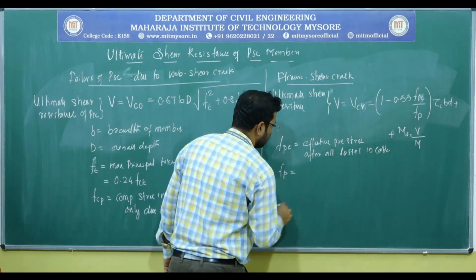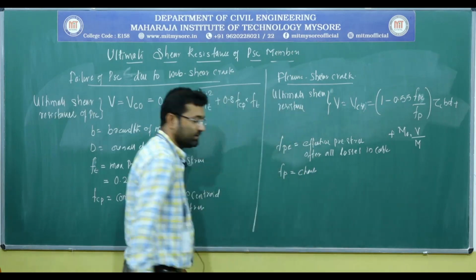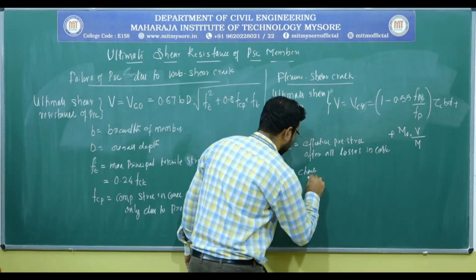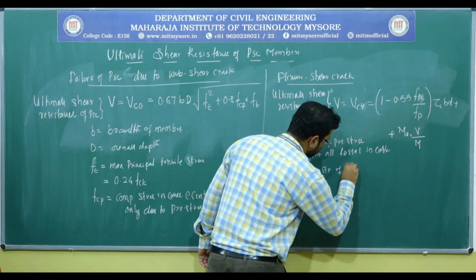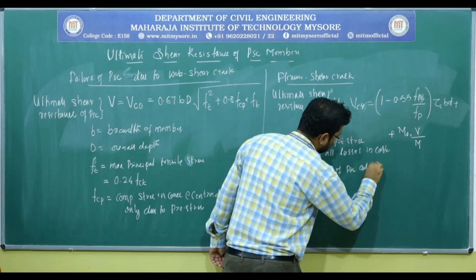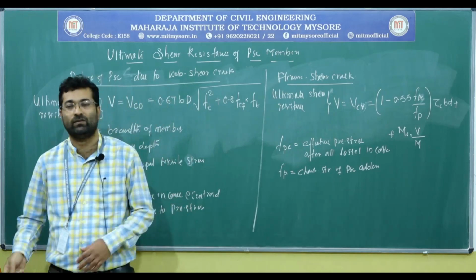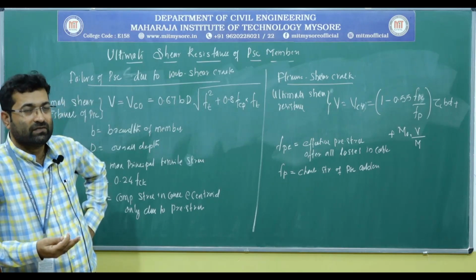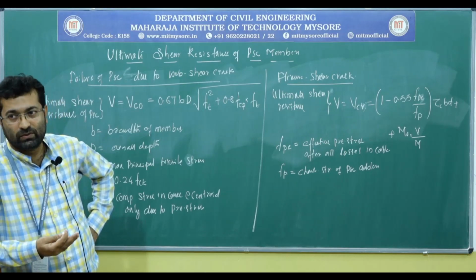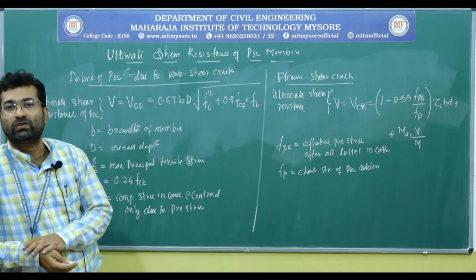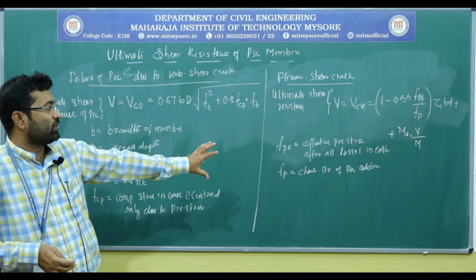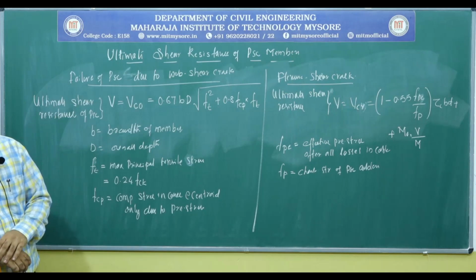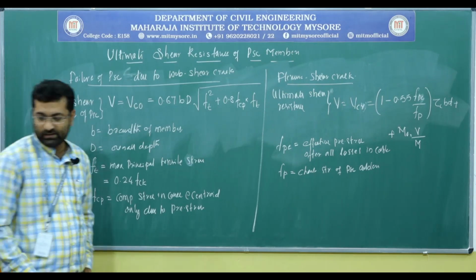Here, FP is the characteristic strength of pre-stressing cables, or you can say wires or the steel, whatever we use. So if you are using PSC cables of capacity 1200 newtons per millimeter square, FP will be 1200 newtons per millimeter square. So we have to use the characteristic strength of the PSC steel cables. Okay, the next one is tau C.